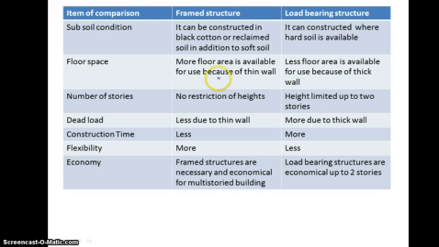In a load bearing structure it is more as compared to the framed structure, because of the total or maximum load which comes on the walls. That's why the thickness of wall in a load bearing structure is more as compared to the framed structure. So less floor area is available for use because of the thick wall.